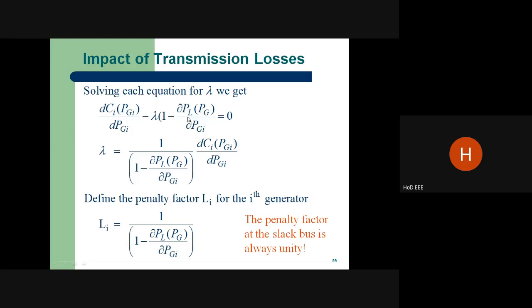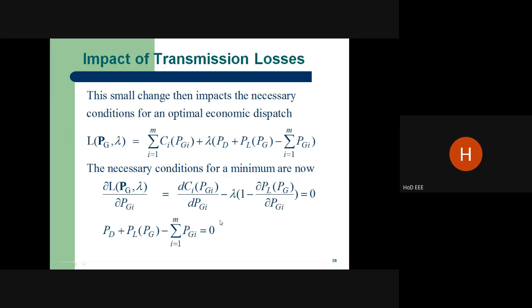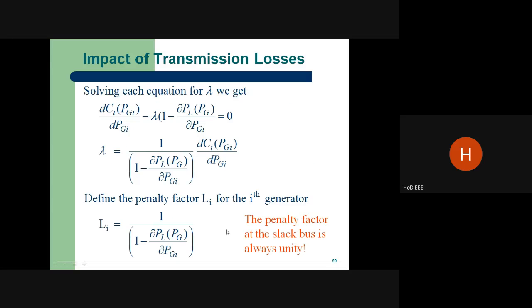by 1 minus ∂PL by ∂Pi. This is called the penalty factor. Here this function is called a penalty factor. So what is a penalty factor? Penalty factor in the sense that it affects meeting the demand by taking the losses into account. This is called a penalty factor. The penalty factor of the slack bus is always unity.